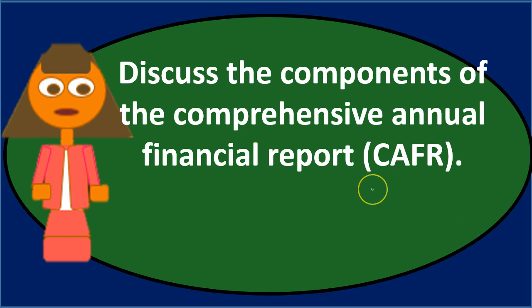Then we want to think about, all right, the comprehensive annual financial report typically is more comprehensive. It goes above and beyond that. When you think about the CAFR, you want to think about three components related to it. The first part is the introductory section. Then we have the financial section. The financial section is going to include some of the same financial information we would have in the minimum requirements. And then we have the statistical section.